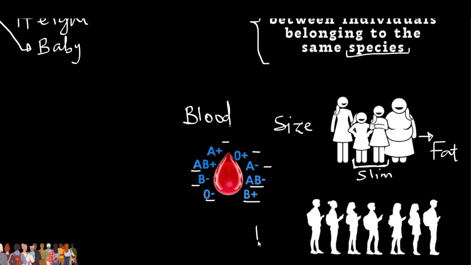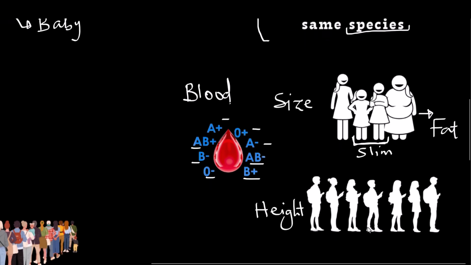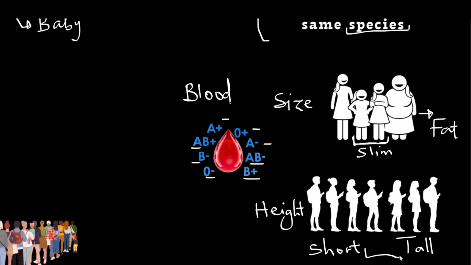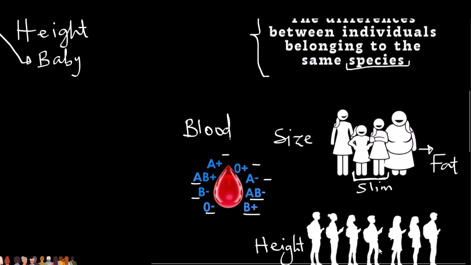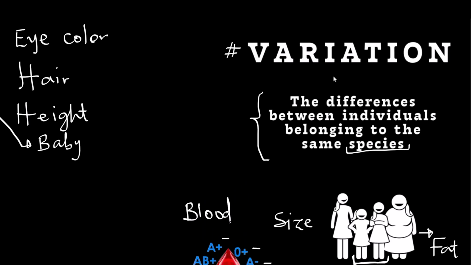What about height? We also show difference in terms of our height. We have those who are extremely short and those who are extremely tall. So we have short and tall individuals. And we have other groups of people that are neither tall or short. They are in between those who are short and tall. They have medium or mid-range of height. All of these differences that exist between individual organisms of the same species is known as variation.